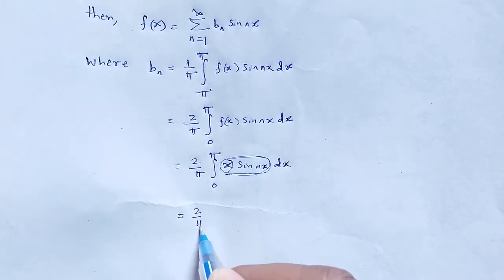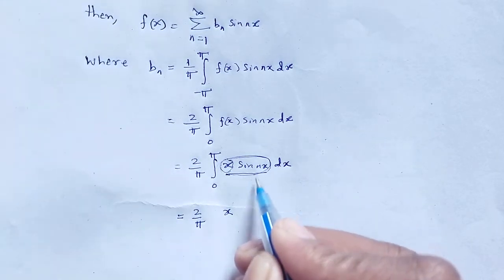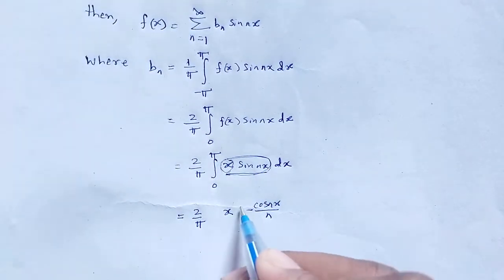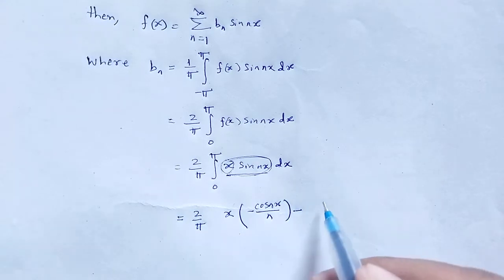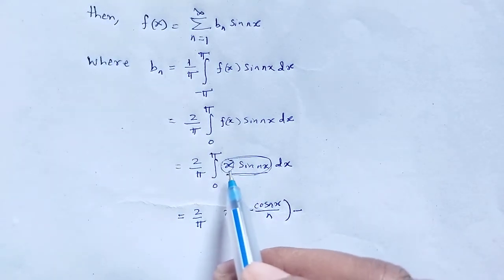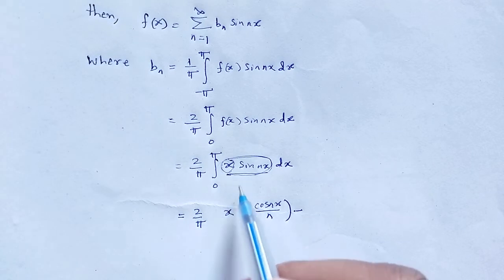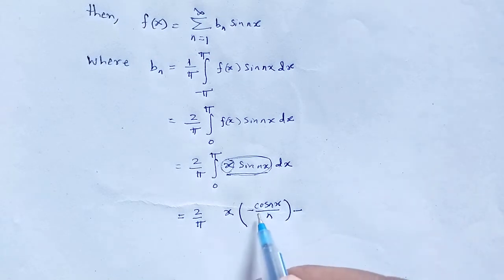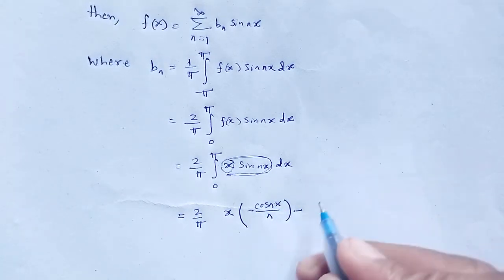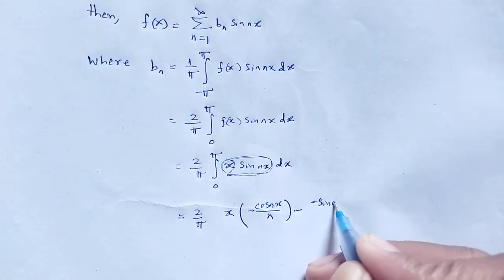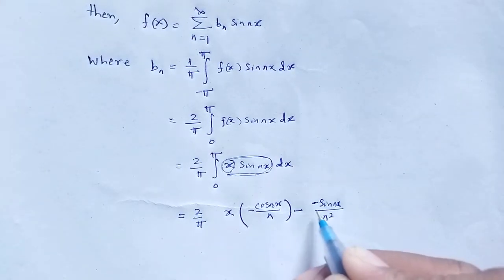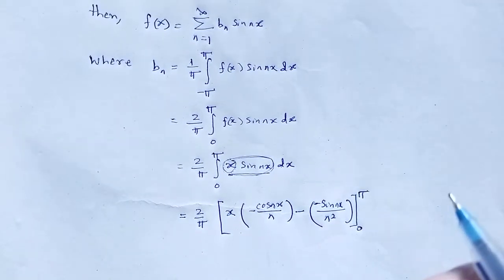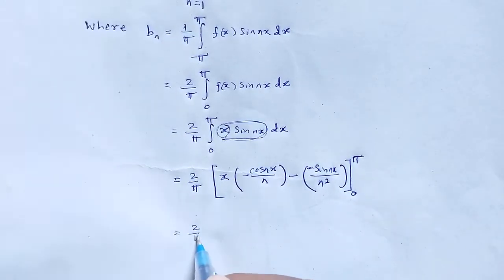That is 2 by pi times x into minus cos nx by n, that is the integration of sin nx, minus the derivative of the first function, that is 1, and the integration of this, that is minus cos nx by n, again integrated, that is minus sin nx by n square, from the limit 0 to pi.